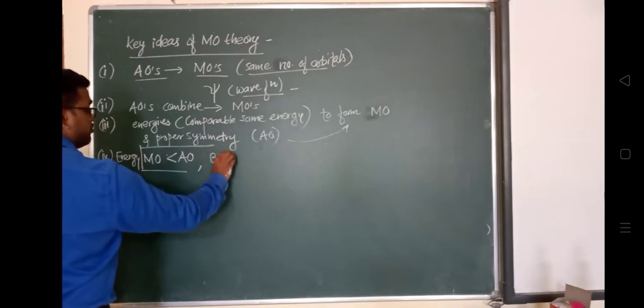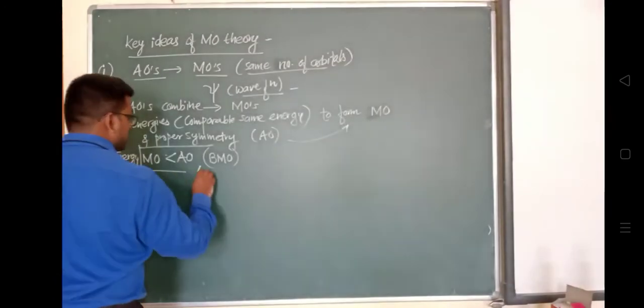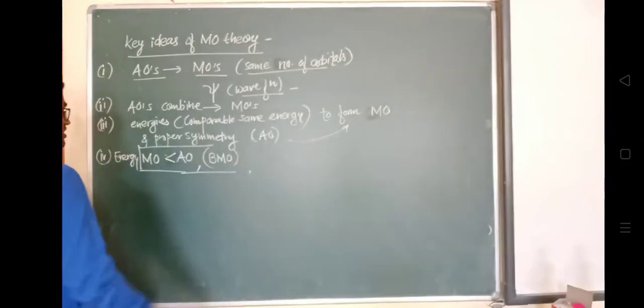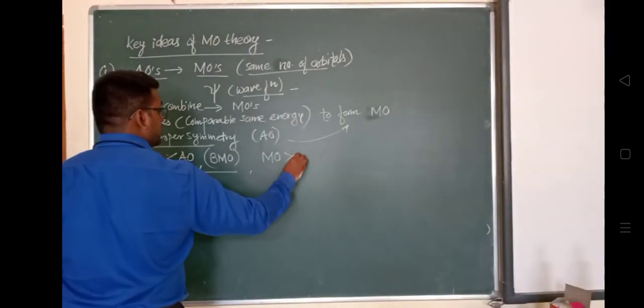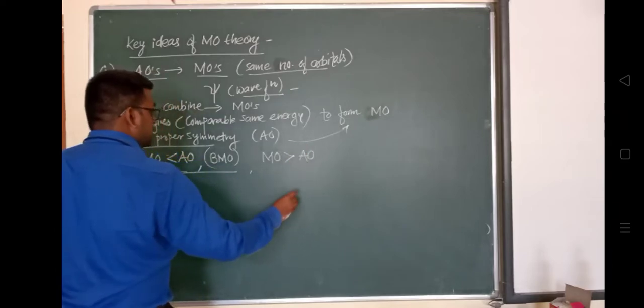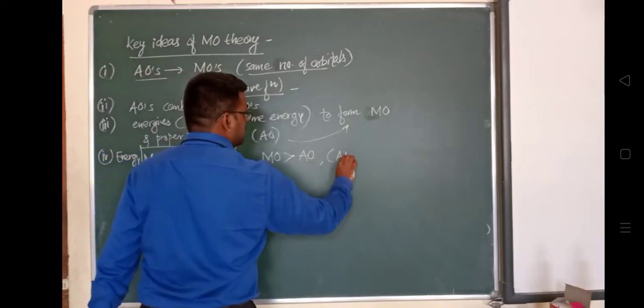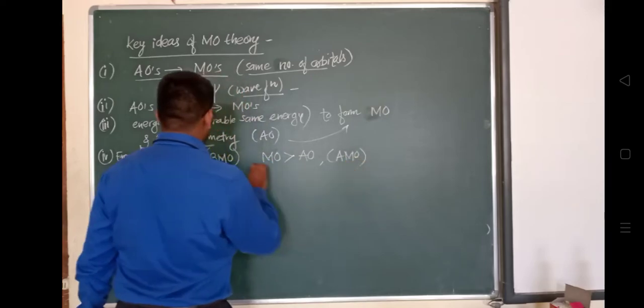And when the molecular orbital energy is greater than the combining atomic orbitals, then it forms an anti-bonding molecular orbital.